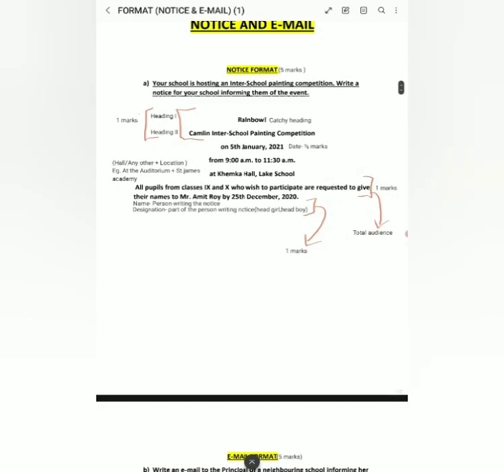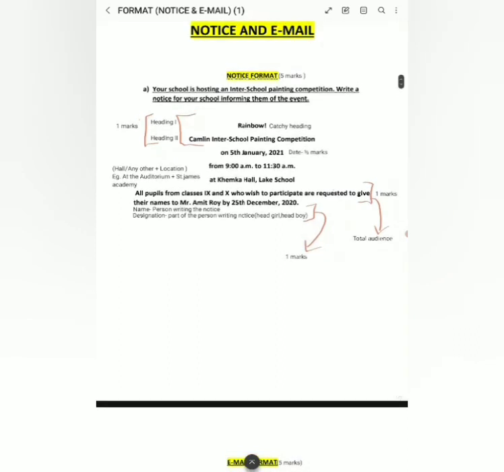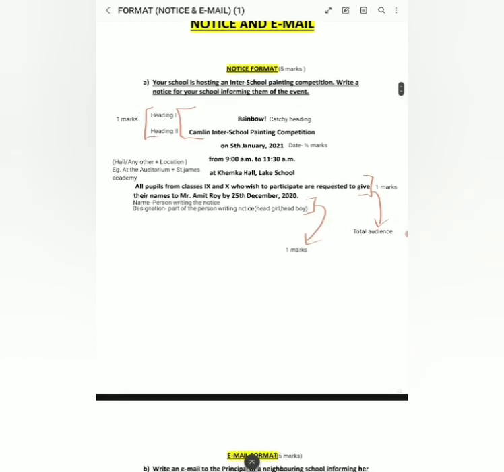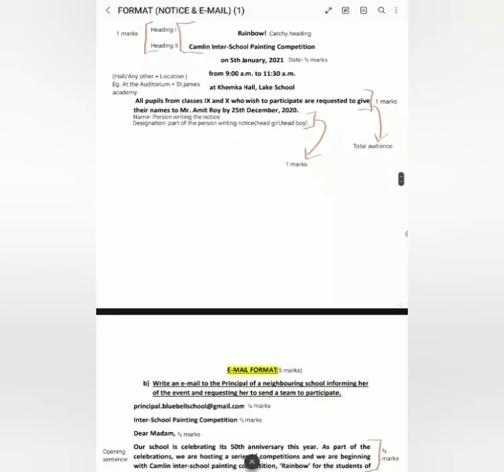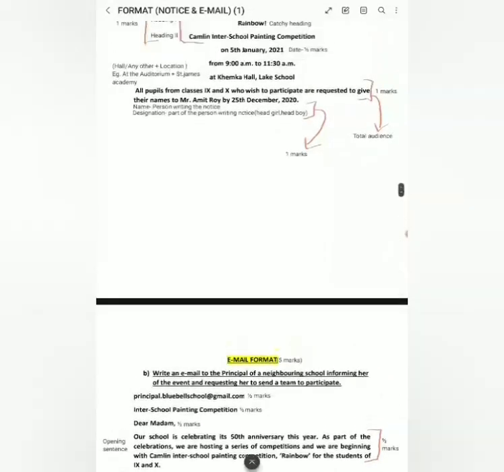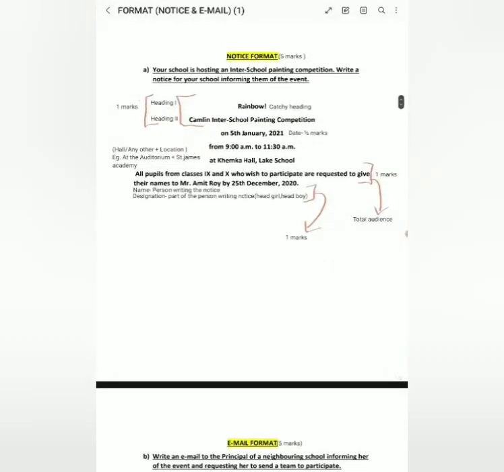If you are writing on 7th March, then you will write give their names by 10th March, something like this. A 3 to 4 days gap you can write. And then you will write your name, the person writing the notice, and your designation, either head boy or head girl. I have specified the marks: both headings 1 mark, date half mark, addressing the audience 1 mark, and the name and designation 1 mark.